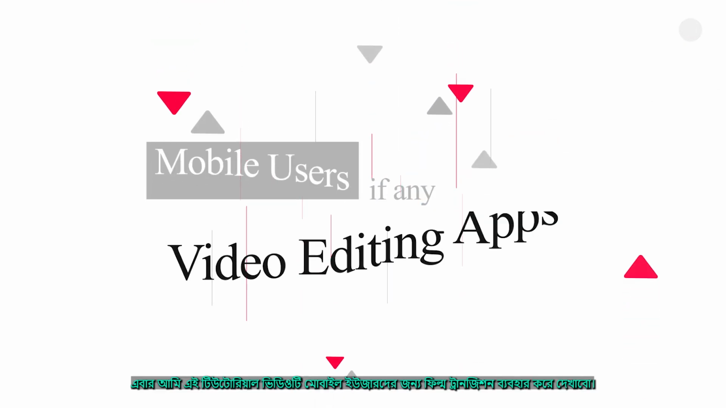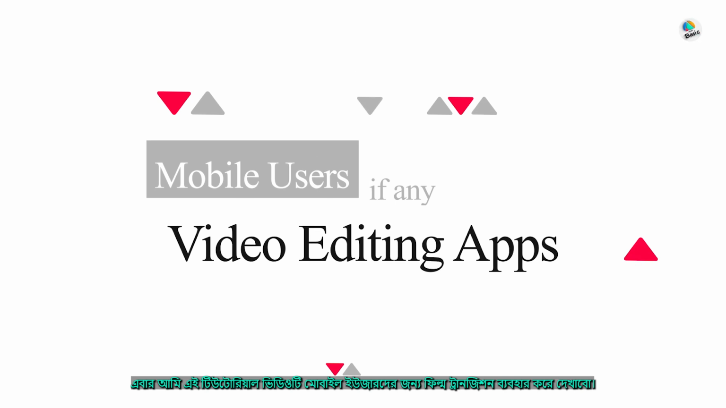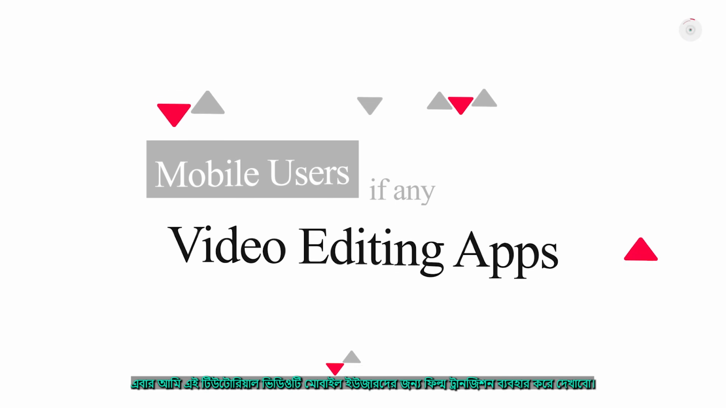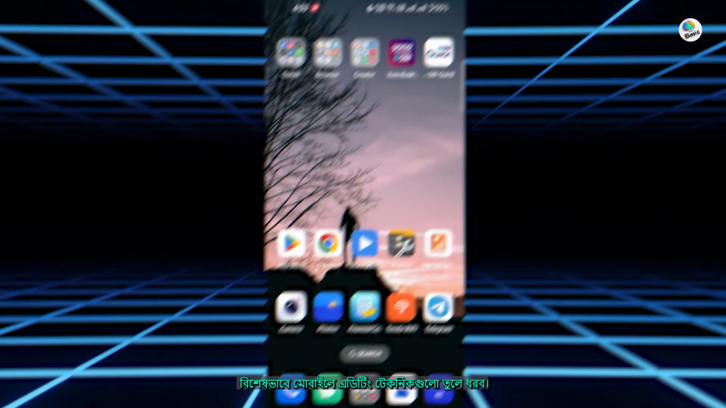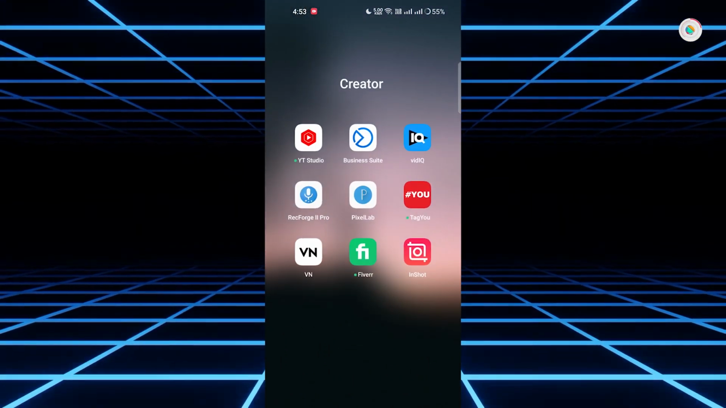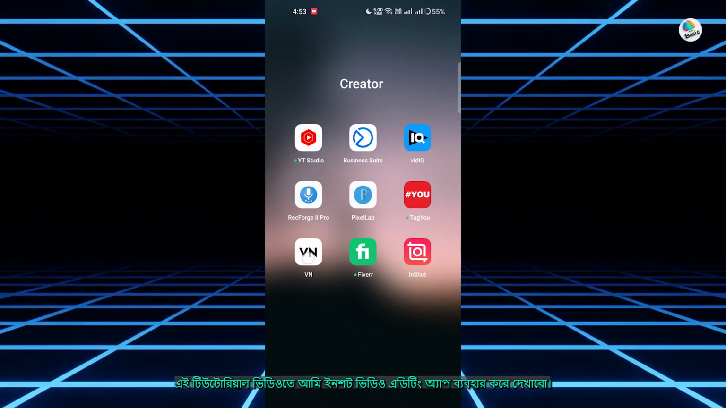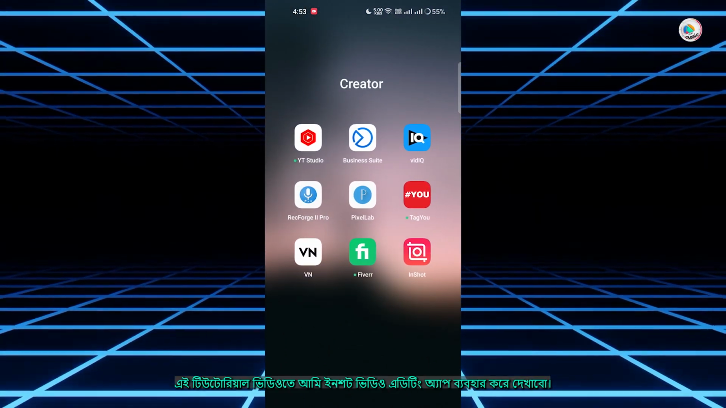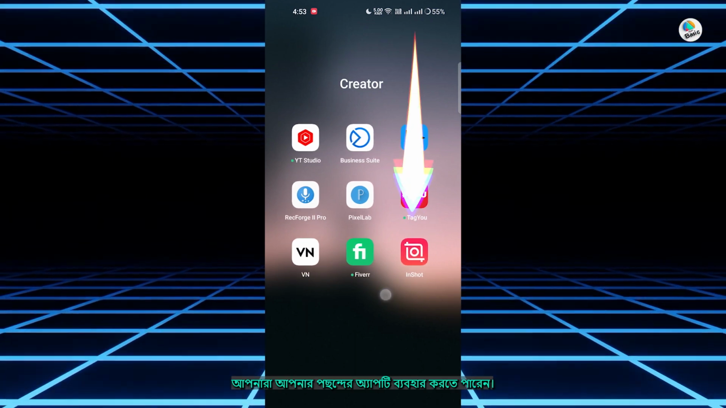This time I will showcase the film transition in this tutorial video specifically for mobile users. I will highlight mobile editing techniques in detail. In this tutorial video, I will demonstrate using the InShot video editing app. You can use your preferred app.